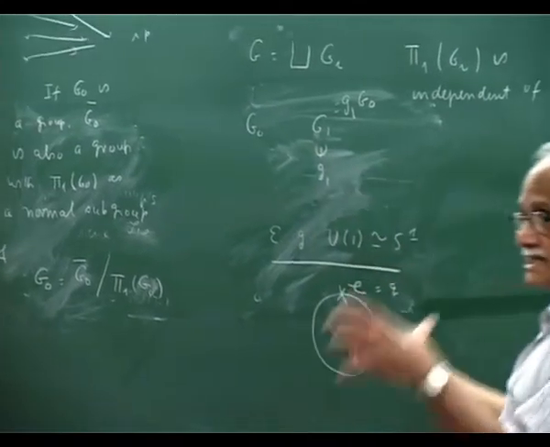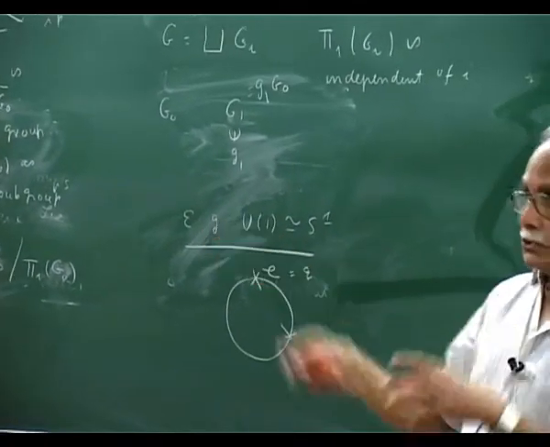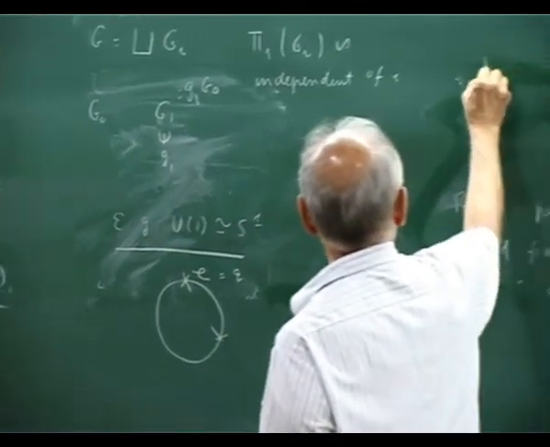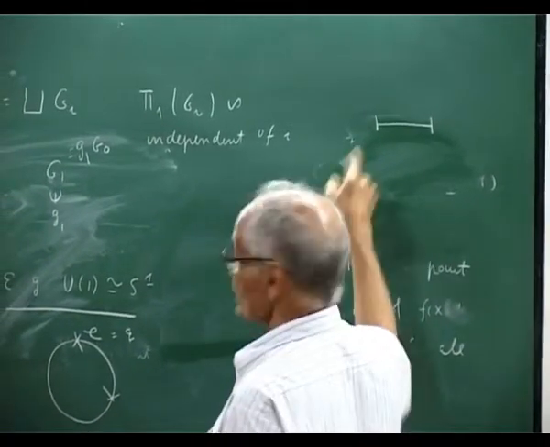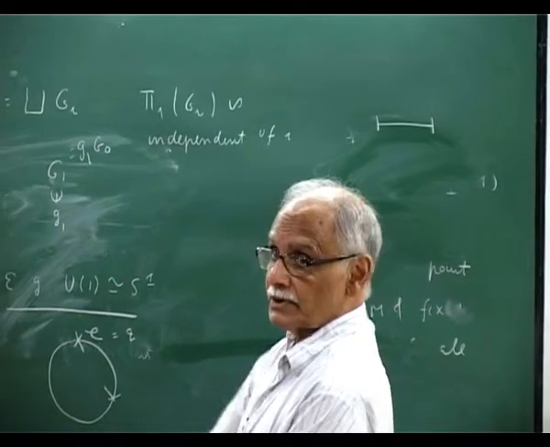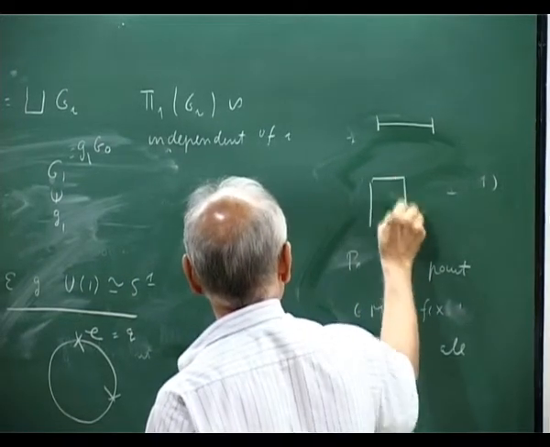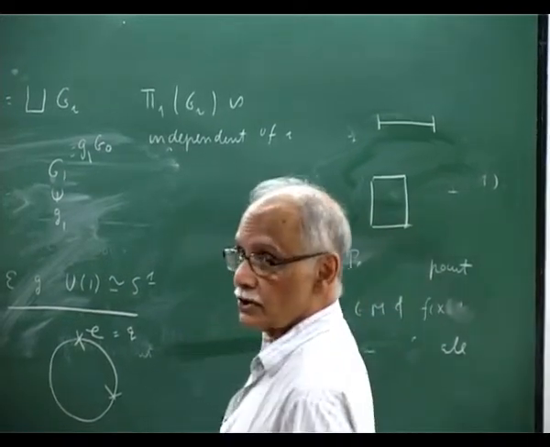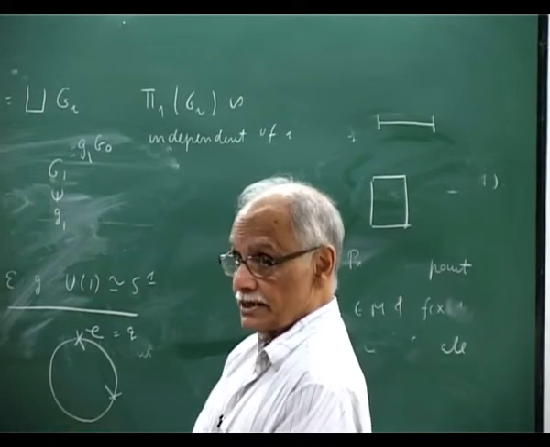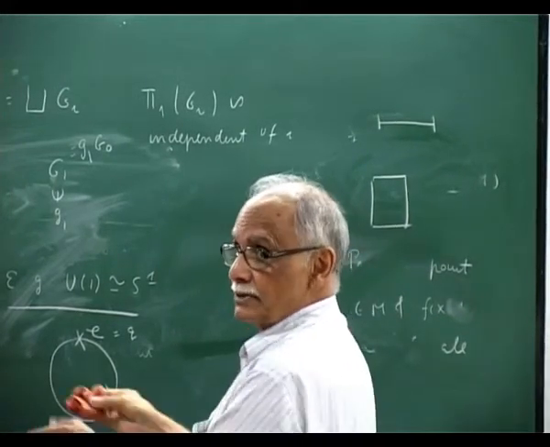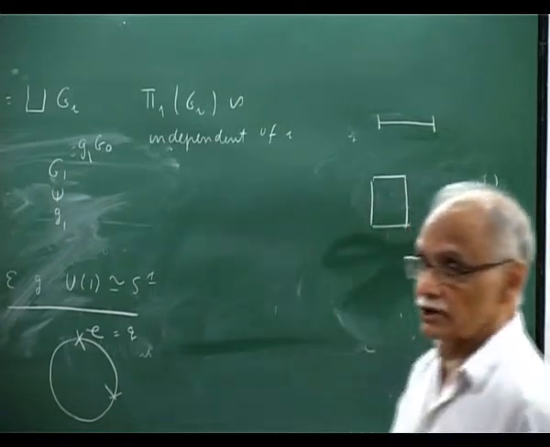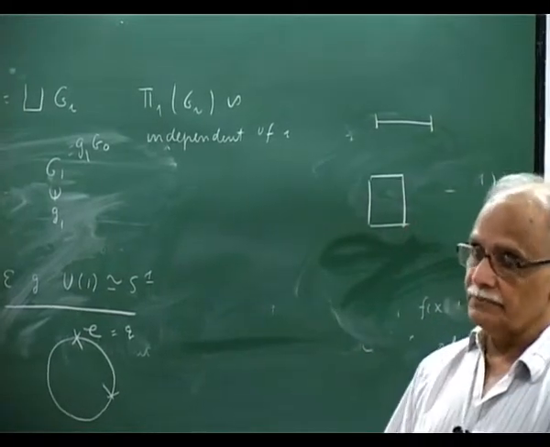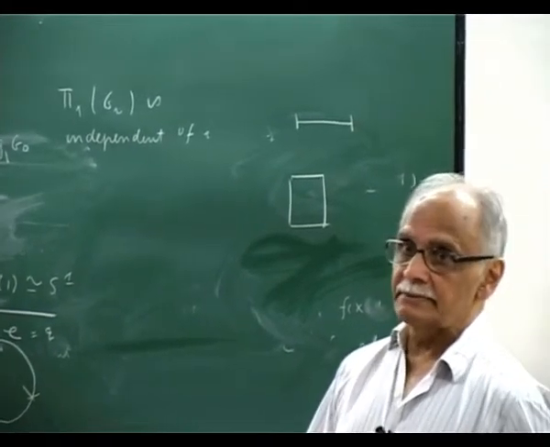By the way, for S1, one way to think is you take an interval and you map both the endpoints to the same point. For S2, you will take a square and all the endpoints go to the same point. It is a balloon. Then you compose the balloons. For S3, you have a cube. Then all the boundary points go to the same point, and so on. So the fundamental groups can be generalized.